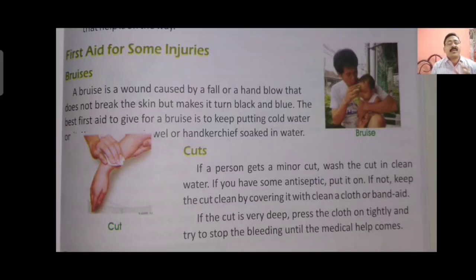At that time you will find that the person having the bruise will have a little relief from the pain.